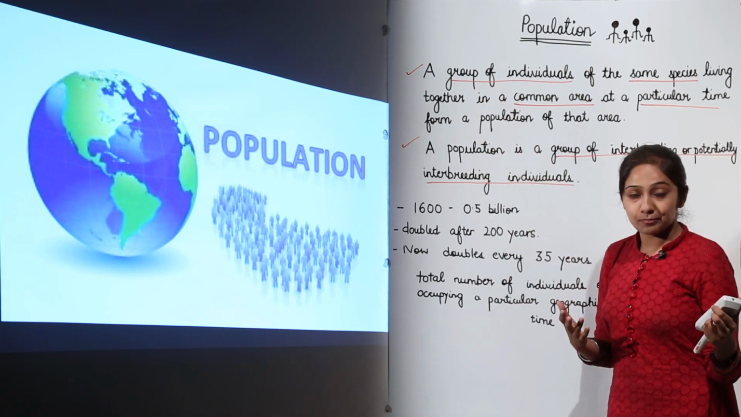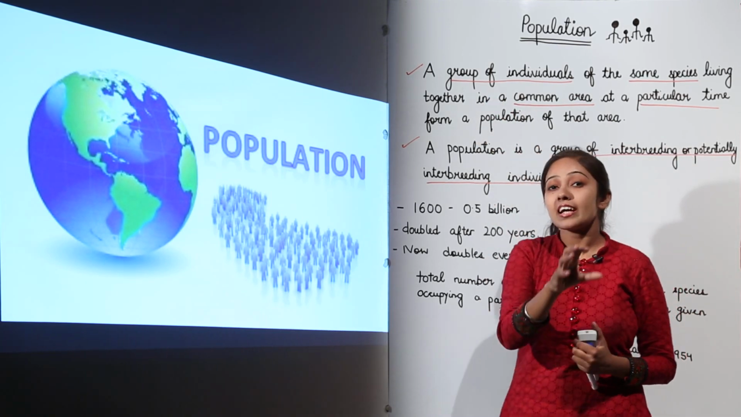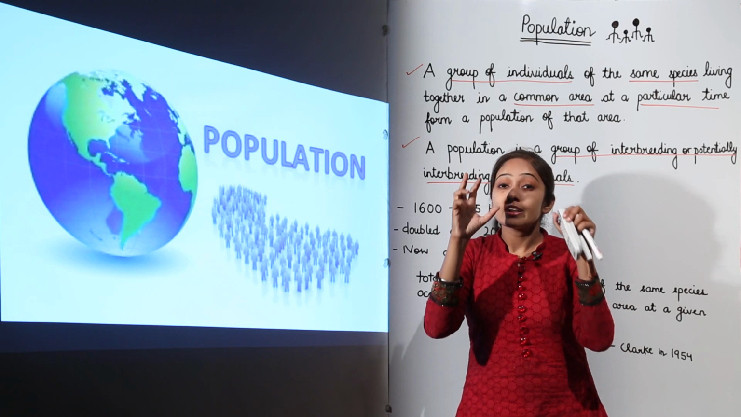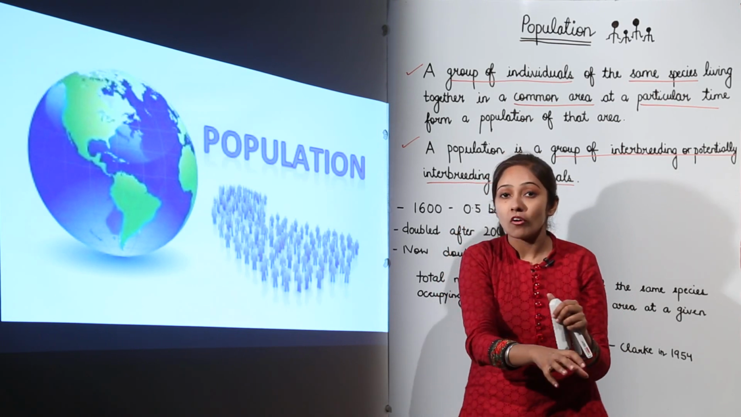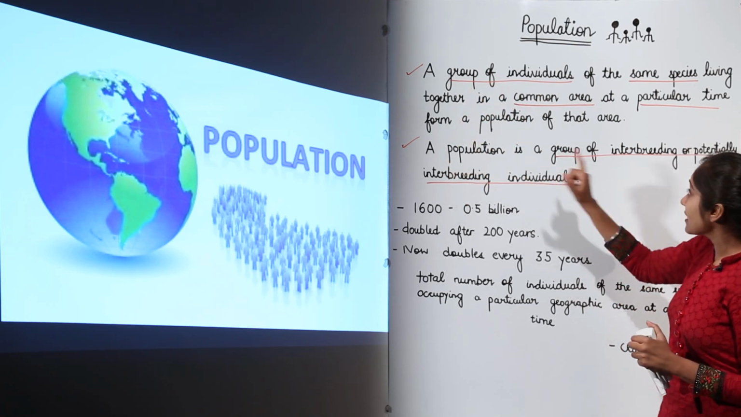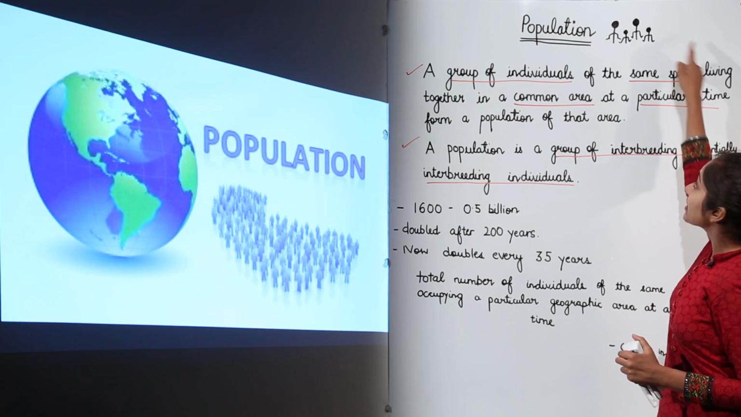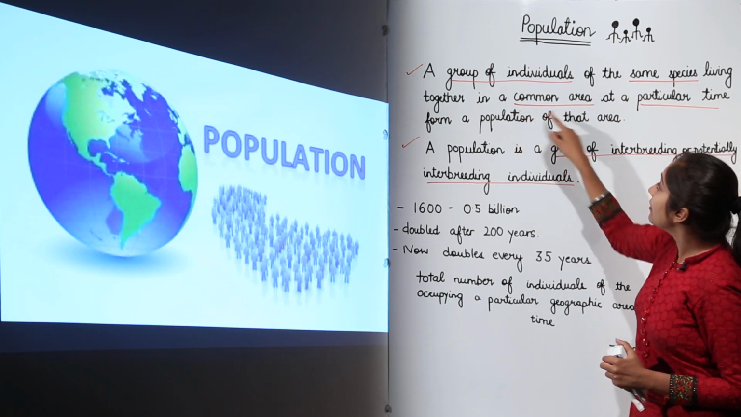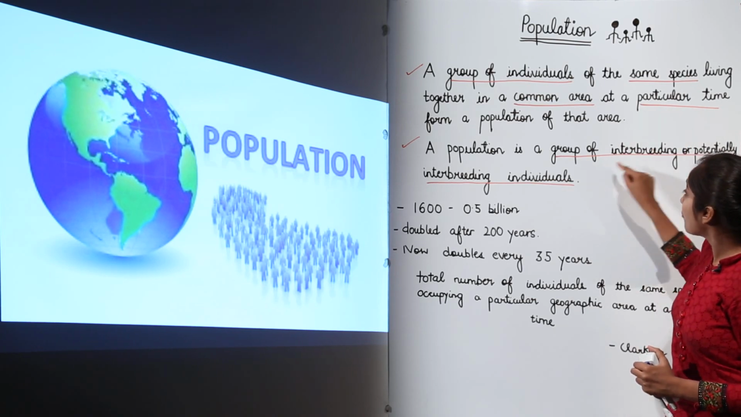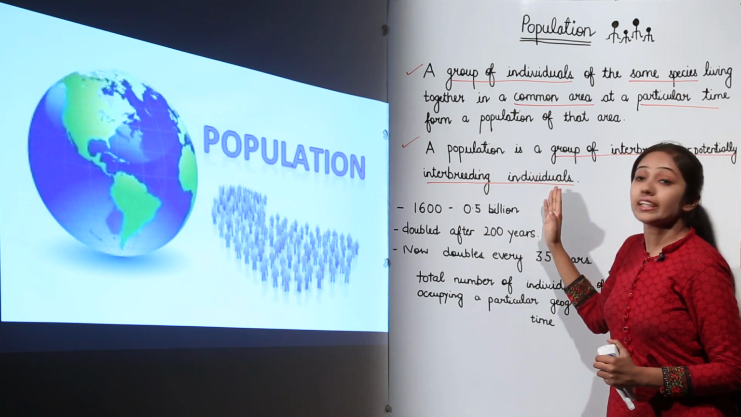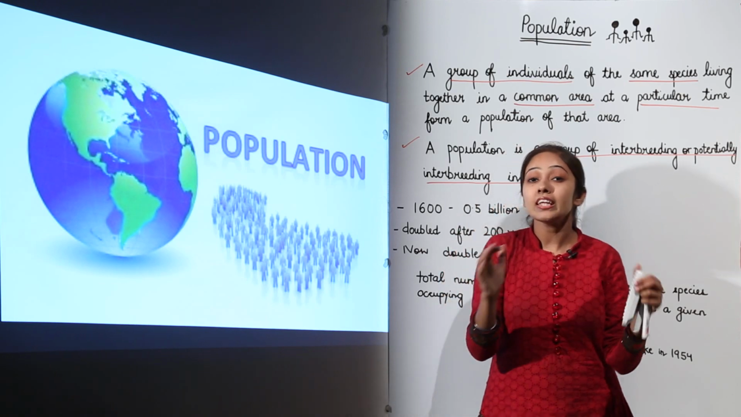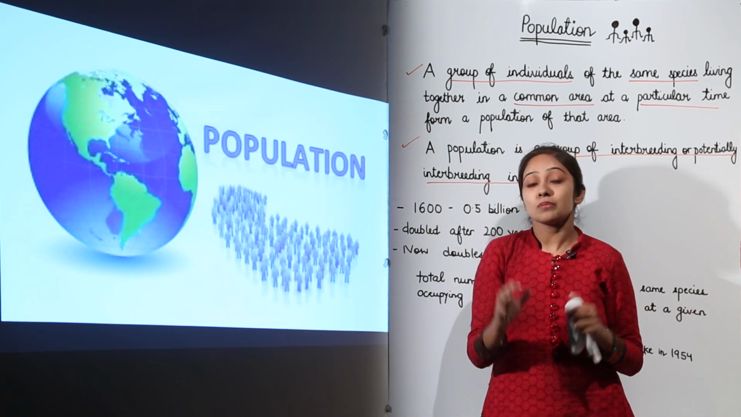For example, if we have frogs, Rana tigrina is the scientific name of the frog, and they are living in a pond. So the frogs living in a particular pond correspond to a population according to these two definitions. Why? Because they are a group of individuals of the same species, and they live in a common area at a particular time. And they are a group of interbreeding or potentially interbreeding individuals. So the frogs living in a pond constitute the population.